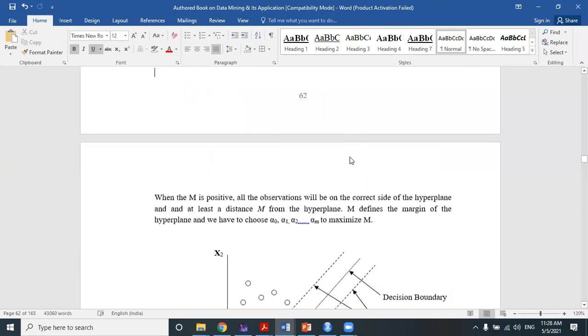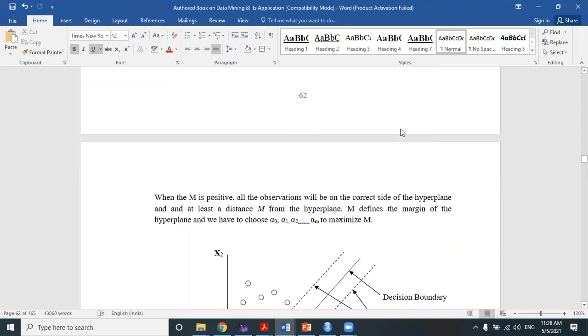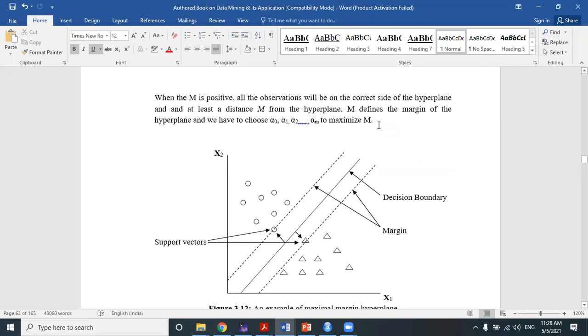Okay, I think it is clear to everyone. So capital M is nothing but a positive number, you can say a positive margin or positive distance. All the observations will be on the correct side of the hyperplane and at least a distance M from the hyperplane. So M defines the margin of the hyperplane. All observations should be greater than or equal to that margin, either from the bottom side or from the top side. In both cases it is greater than or equal to M, in the circle side case and in the triangle side case.